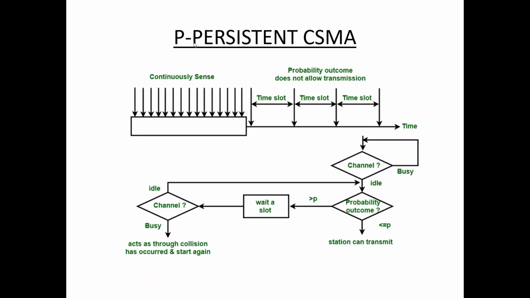Here P is the probability. In persistent, the station also continuously senses the channel, and waits for some time slot. If the probability outcome does not allow transmission, that is, if the probability is equal to P, then only the station can transmit the data. If the probability is greater than P, it waits for the time slot. Next it once again senses the channel, and if the channel is idle, it goes back to the probability step. If the channel is busy, it acts as though a collision has occurred and starts again.